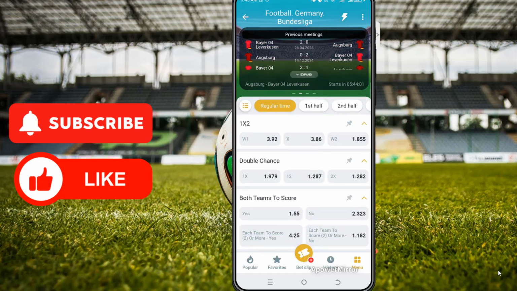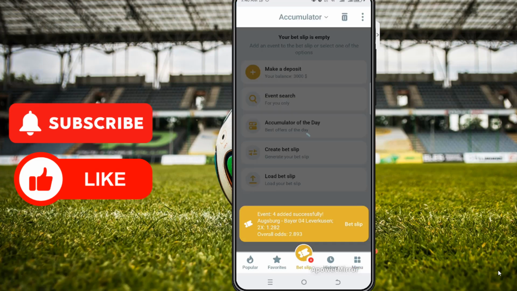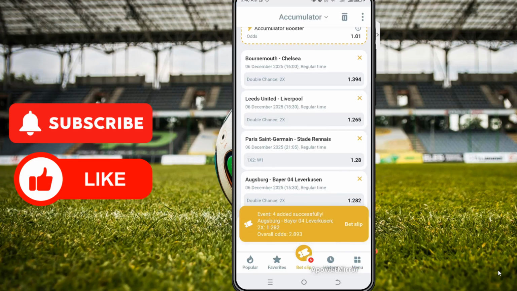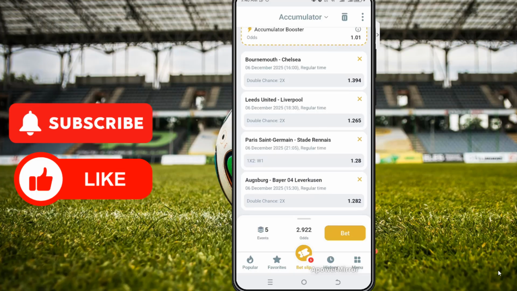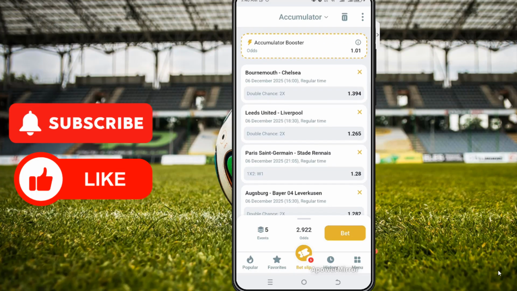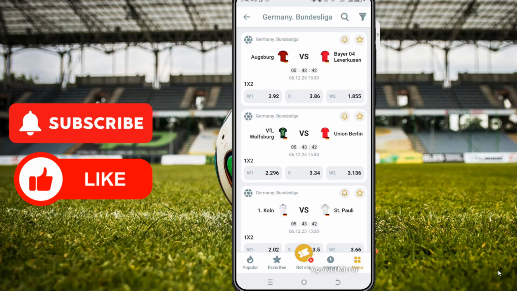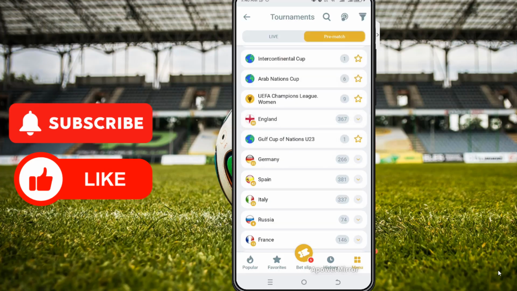But to increase our chances of winning this odd, I will go with Leverkusen double chance. So this is already 4 games. Odds is still at 2.9. My target is 3. So let's look for another game.